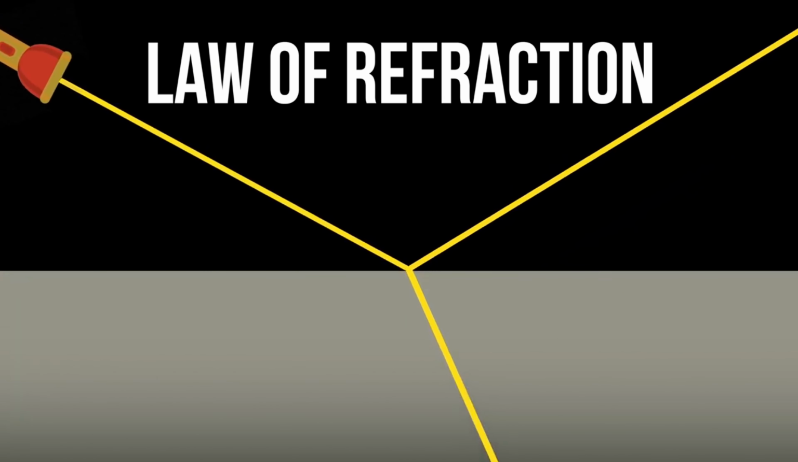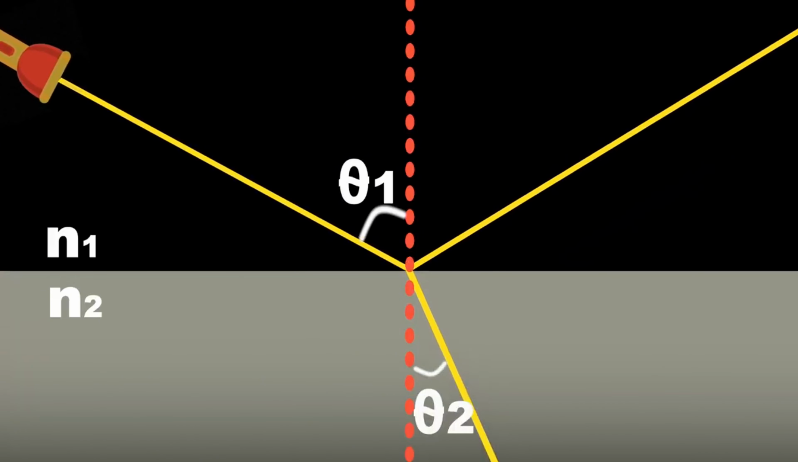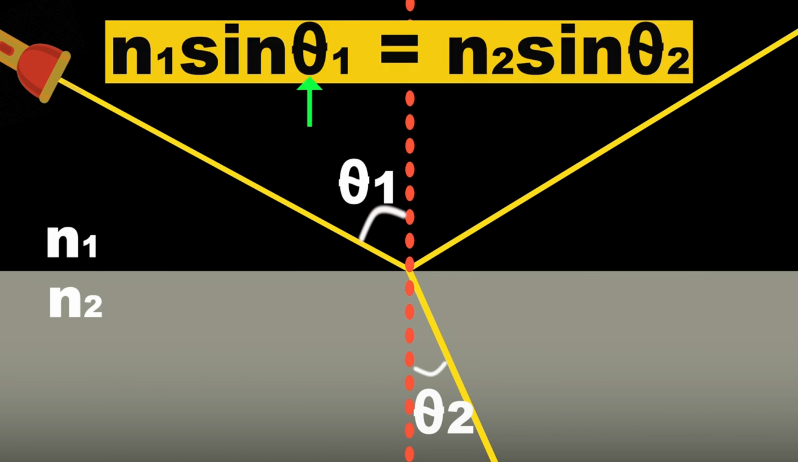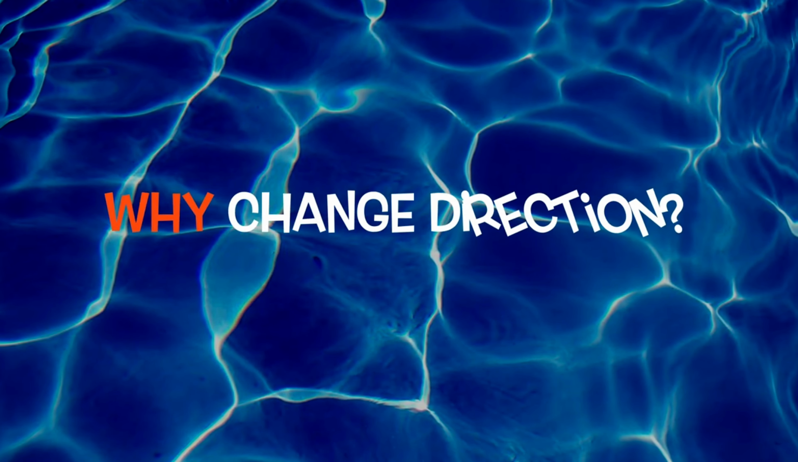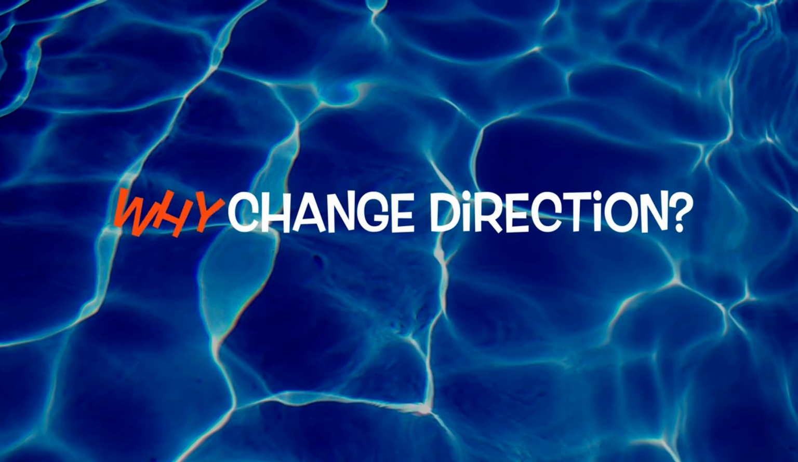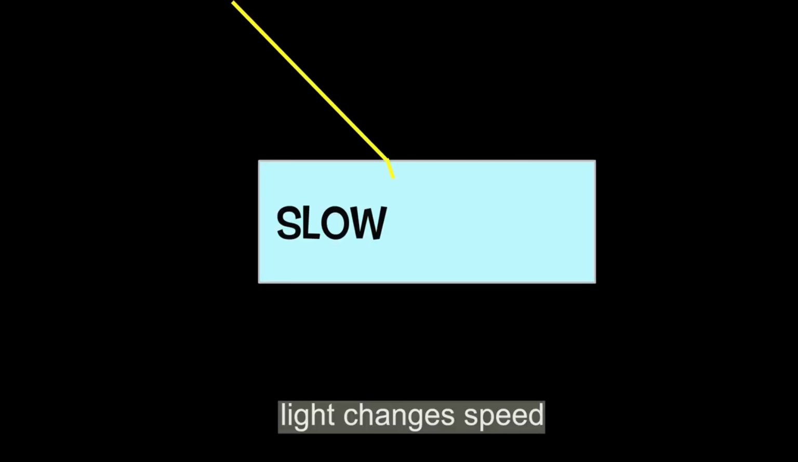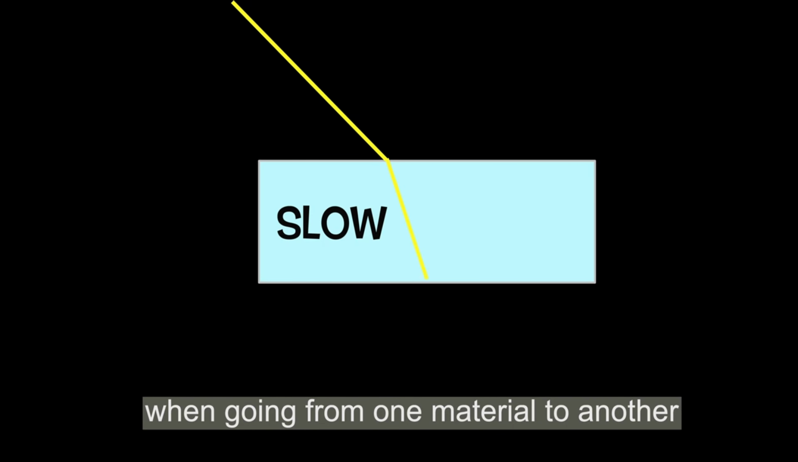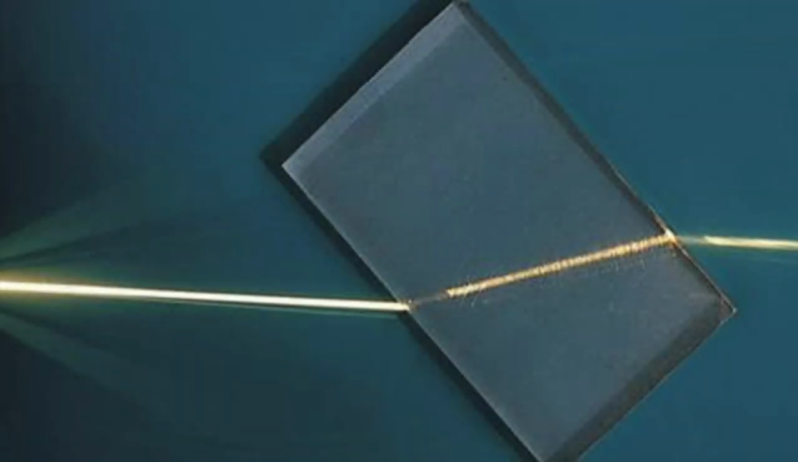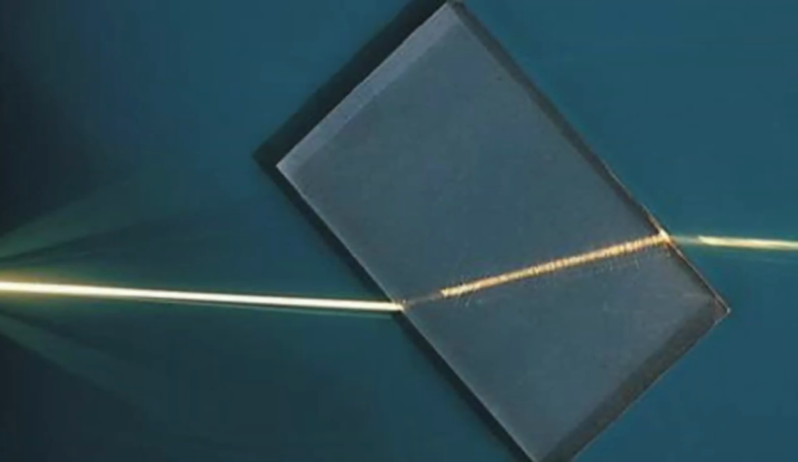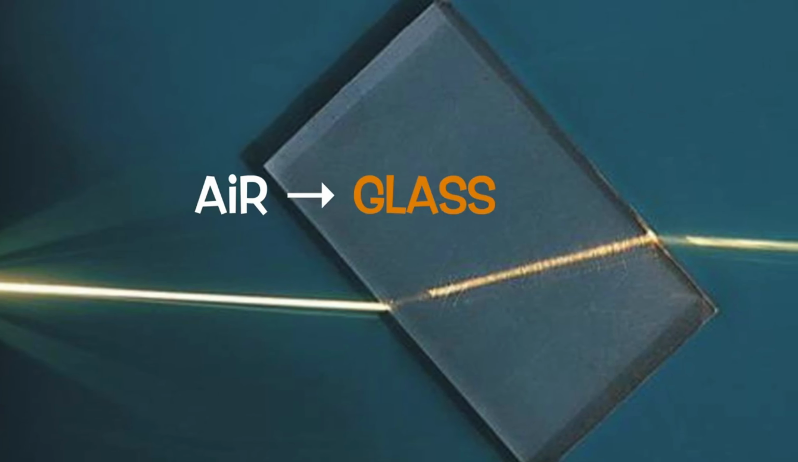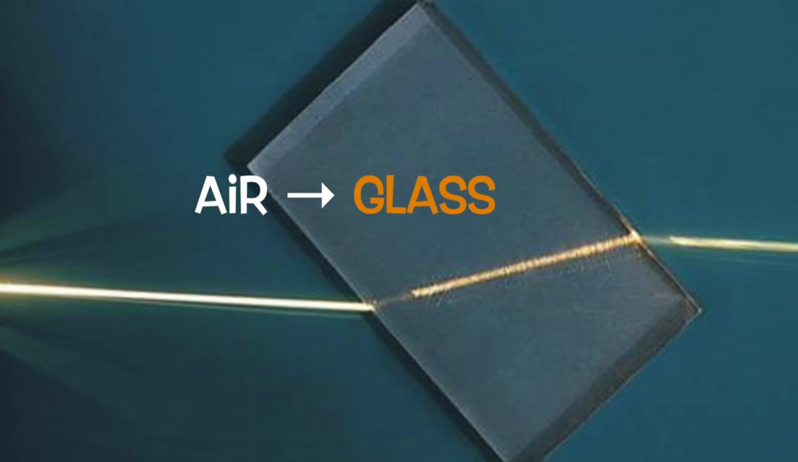Why does light change direction when passing from one medium to another? Well, this is because light changes speed when going from one material to another. When light goes into a denser medium, such as from air to glass, for example, it slows down. The light ray is bent towards the normal. Conversely, when the light ray leaves the glass and enters the air, it speeds up and bends away from the normal.